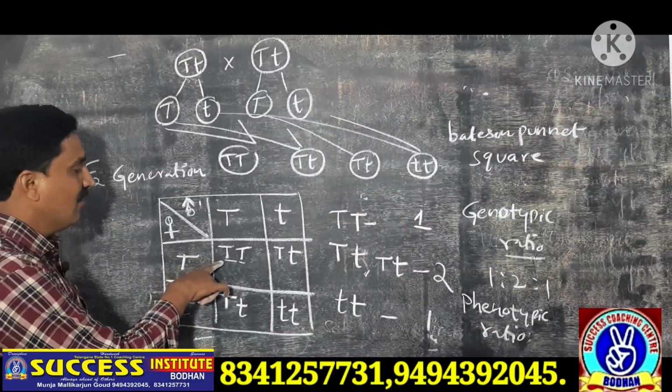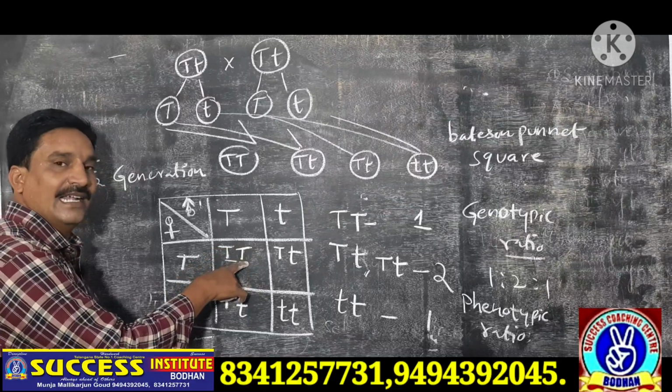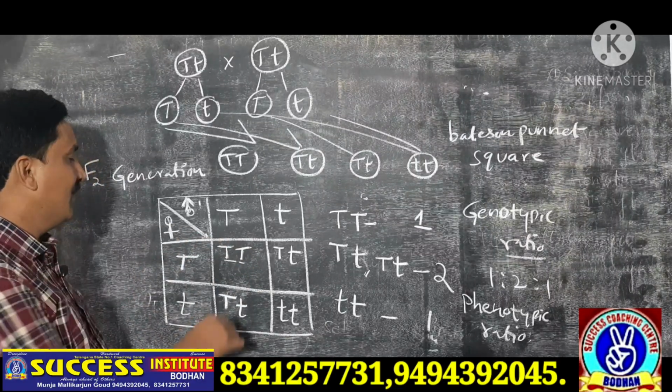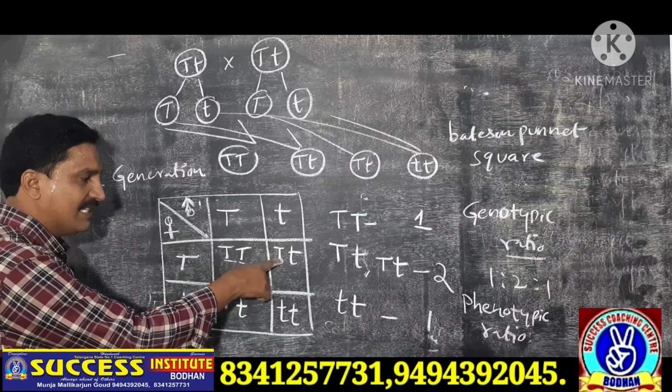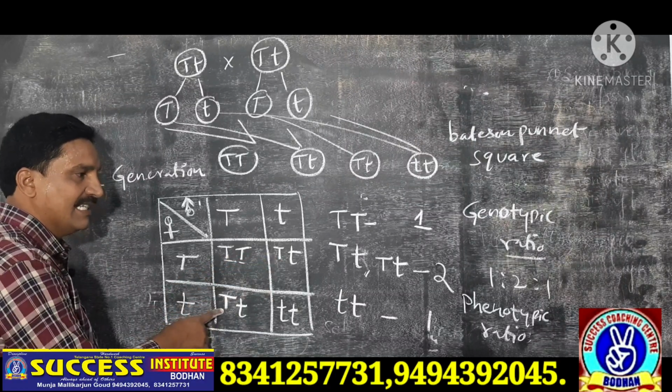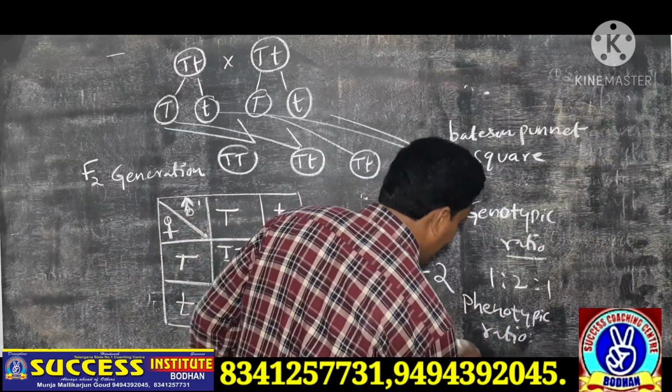For example, the first letter indicates the outer character, the second letter indicates the gene character. What is the outer character here? Capital D is there. Here also capital D is there. How many plants are there here? 3.